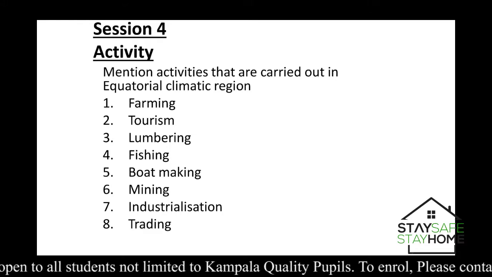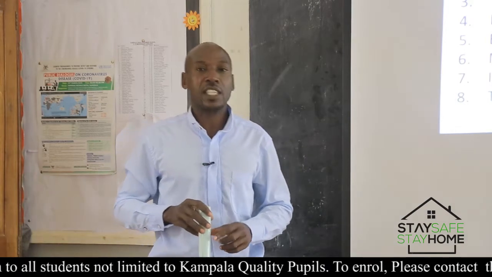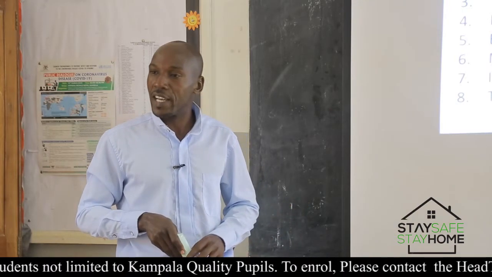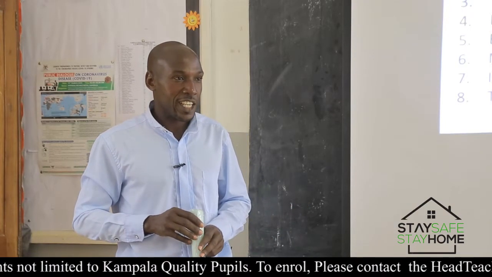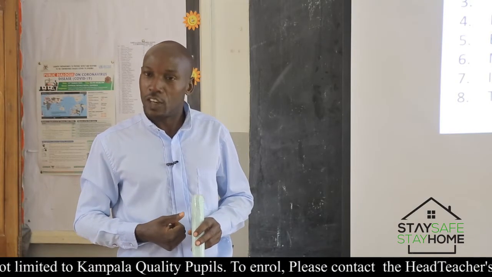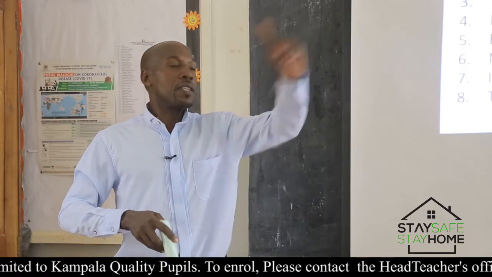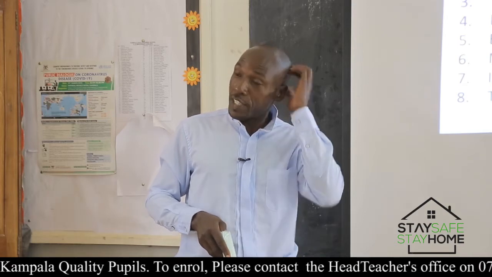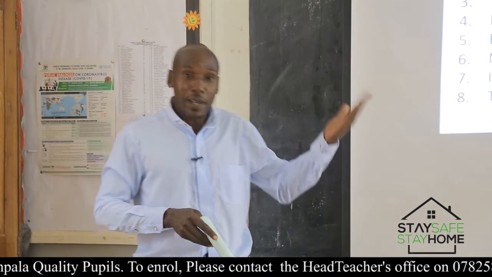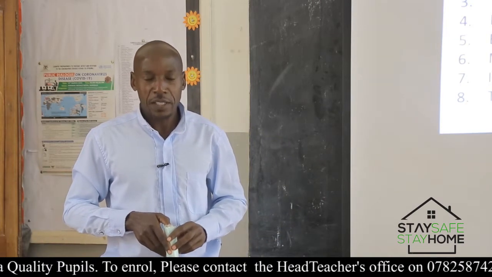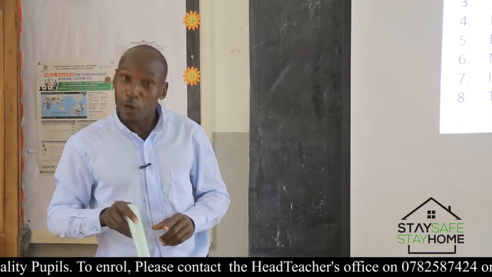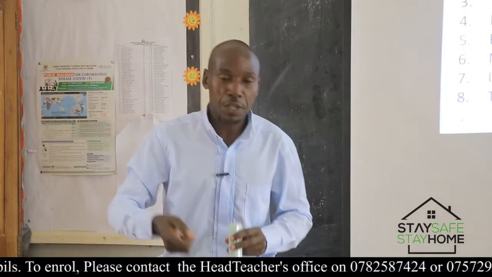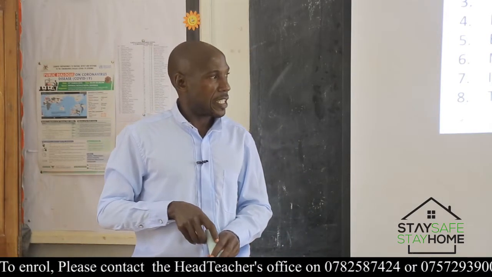What's tourism? Tourism is the act of visiting interesting places for pleasure, for leisure, for education, and so on. Other people may visit different areas just to have rest. And that can be done within your country, that's national tourism. It can also be done across your country's borders, that's international tourism. So tourism takes place, why? Because there are water bodies, there are lakes and rivers. You have ever visited, for example, the source of the Nile, you have ever seen Lake Victoria, and many other features.